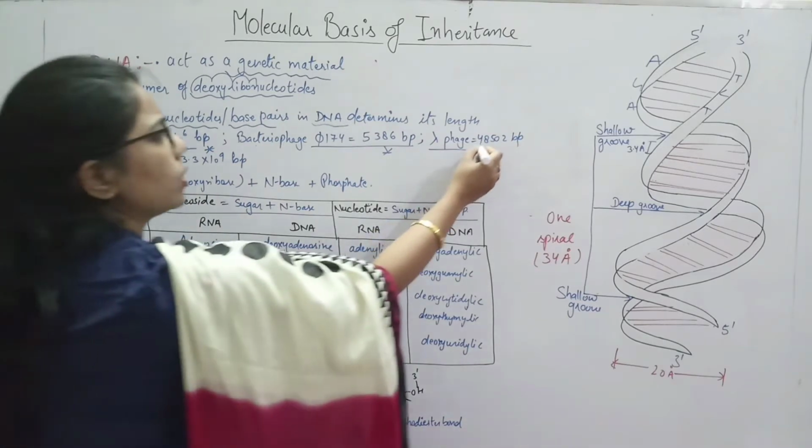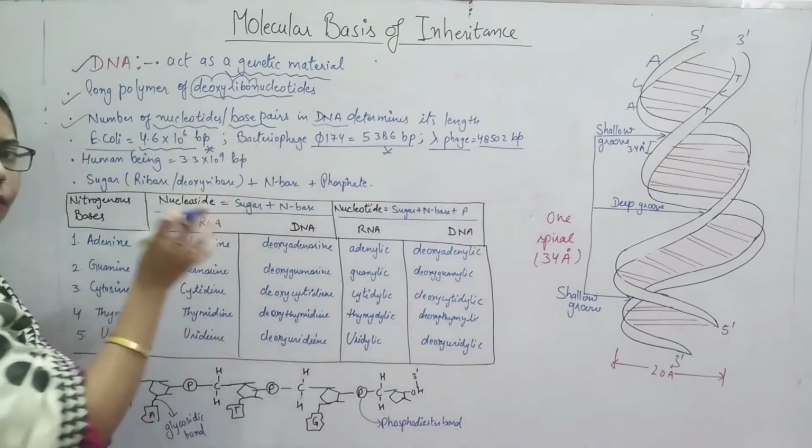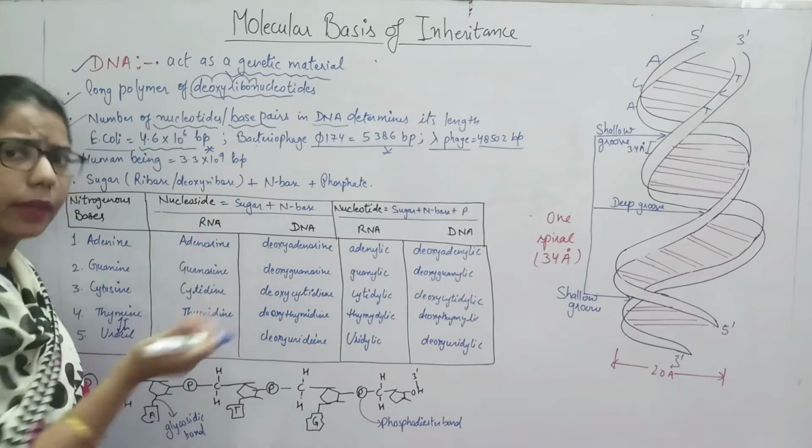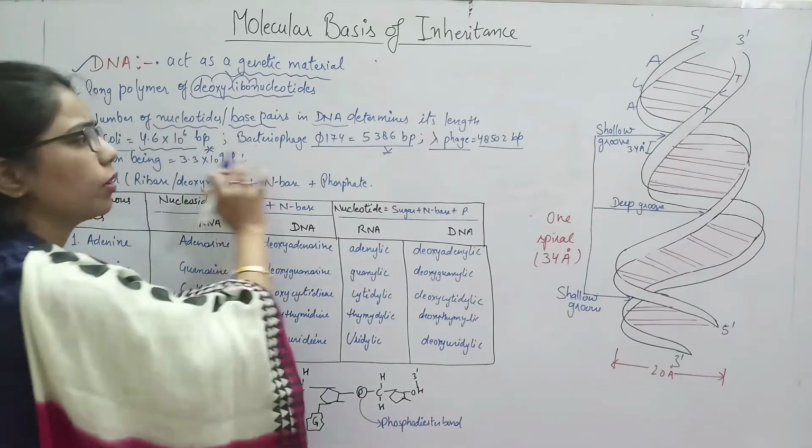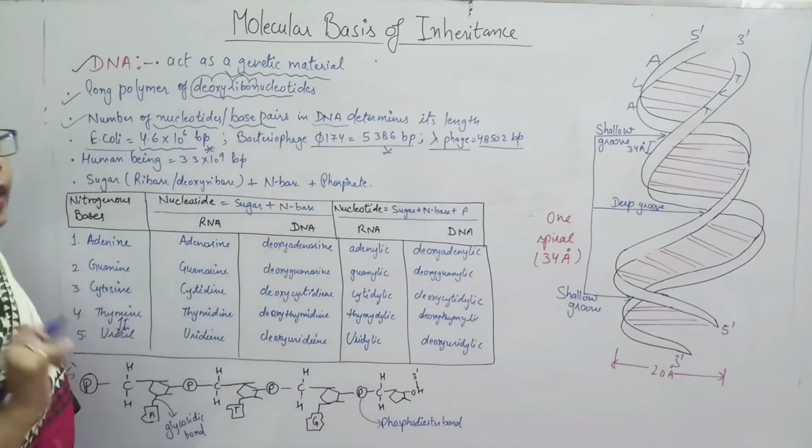Okay, so value is fixed. So this is the value determined already by the scientists, that on the basis of these base pairs what will be the length of the DNA.